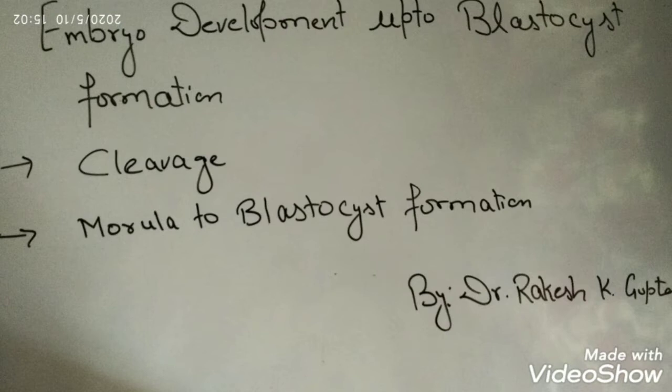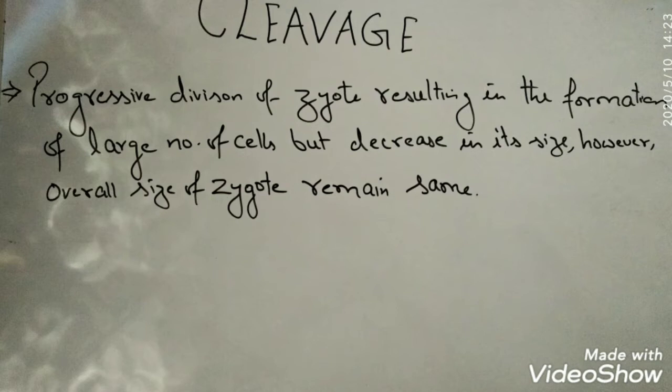This zygote has to give rise to the entire organism or the fetus, and for that purpose this topic has been divided into two components. Number one is cleavage and another is morula to blastocyst formation. Now, what do you mean by cleavage? Cleavage is progressive division of the zygote resulting in the formation of a large number of cells but decreasing in size. However, the overall size of the zygote remains the same.